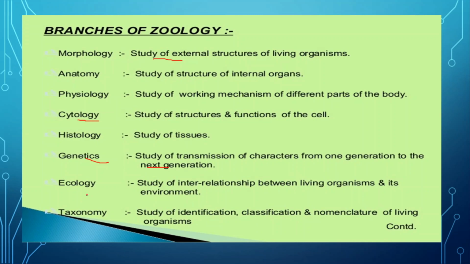Now ecology is the study of ecos, that is ecosystem, living organisms, environment, that is biotic and abiotic factors, how they interact with each other. All these things we will study in ecology. Now taxonomy is the branch of classification in which we identify, classify, then give nomenclature to the organisms, living plants, organisms, and hence it is known as taxonomy.